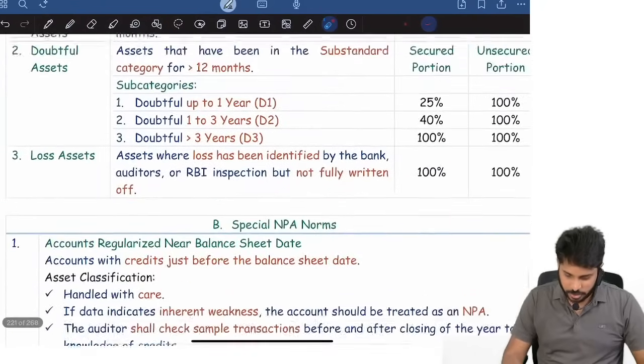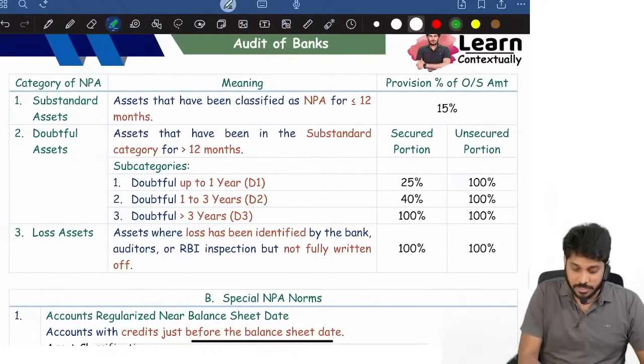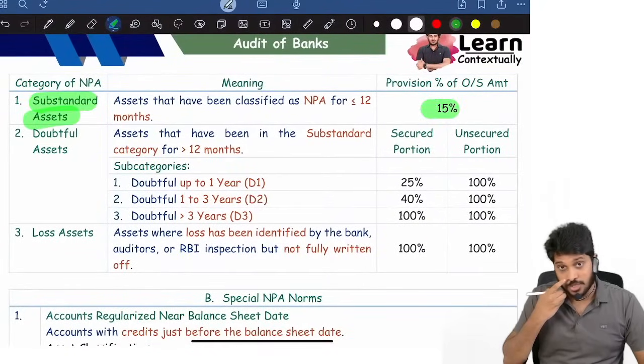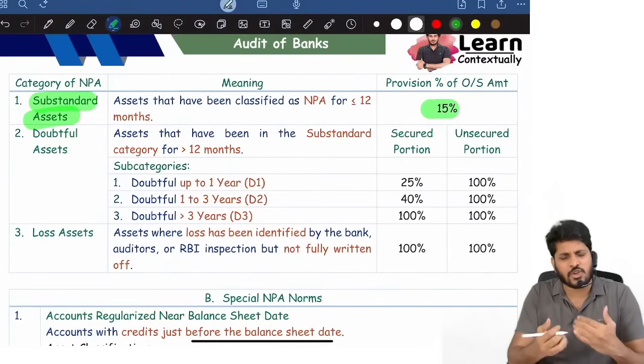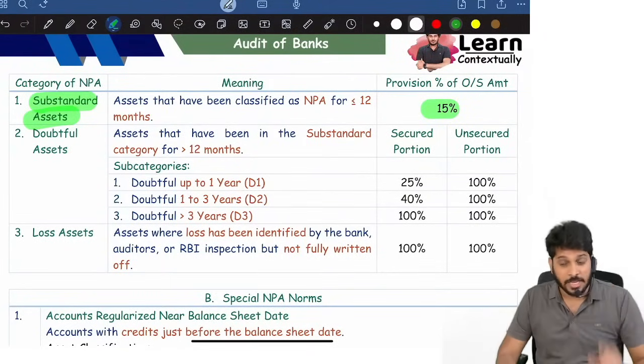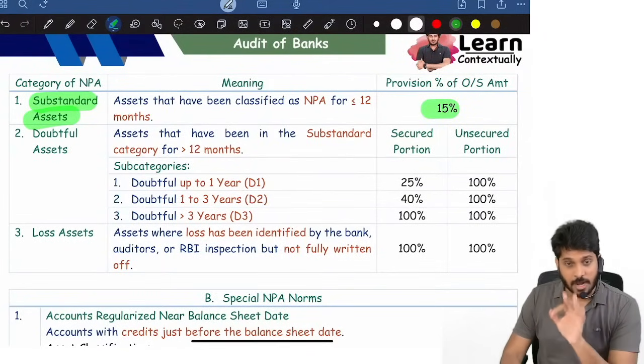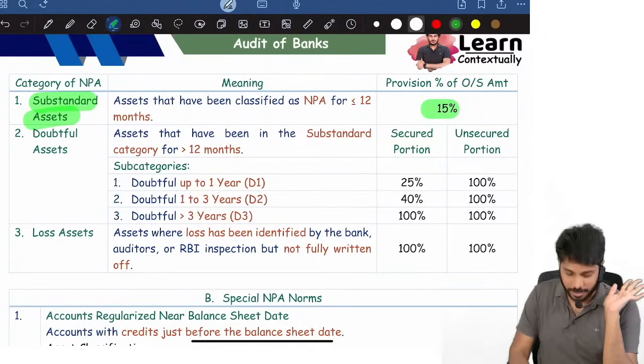Out of order we also understood. Now for NPA, how much provision? For substandard assets, bank has to create 15% provision. Whether secured portion or unsecured portion doesn't matter. If the substandard outstanding loan is some 100 crore, 15% provision bank has to maintain.